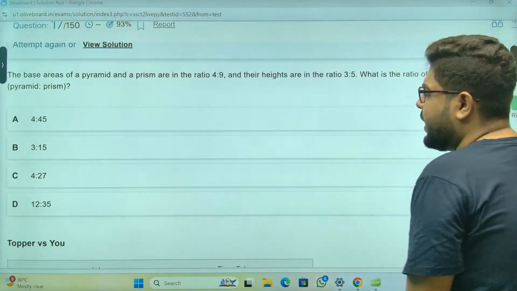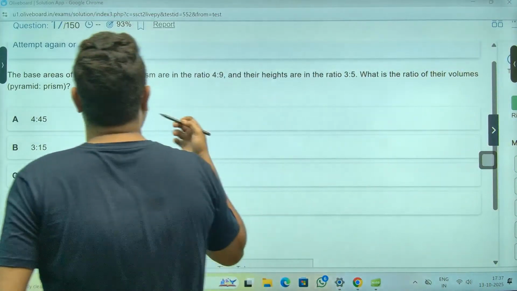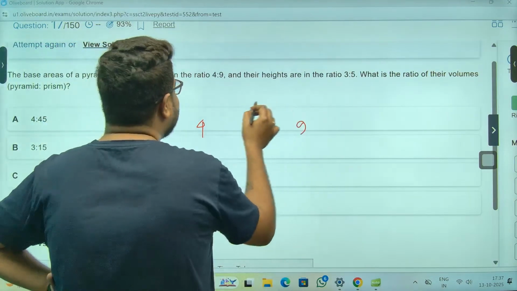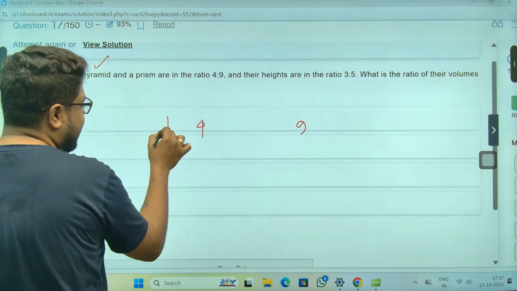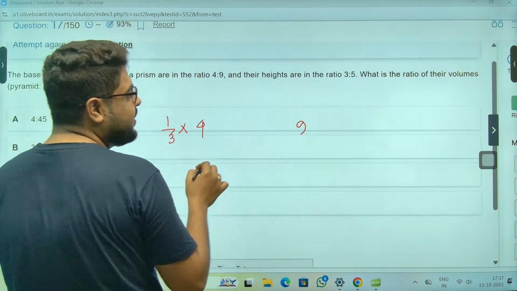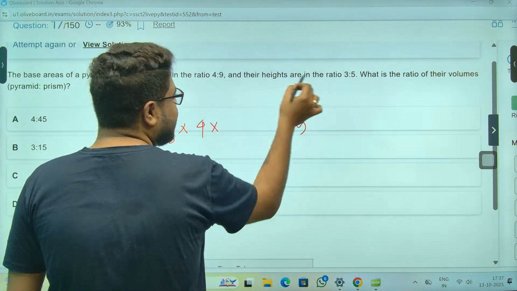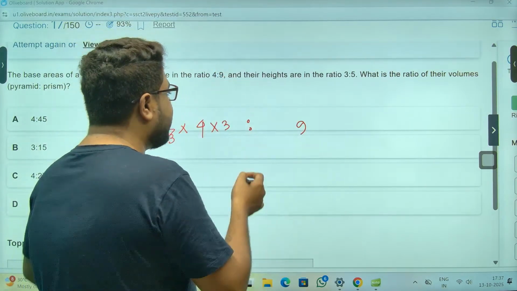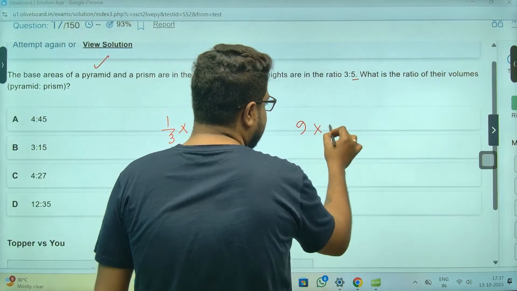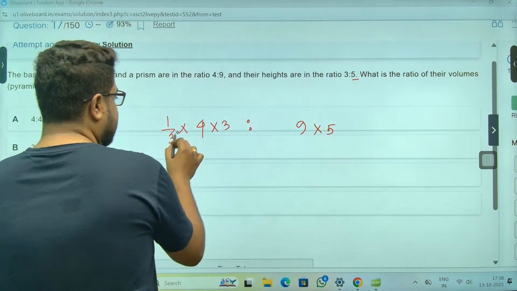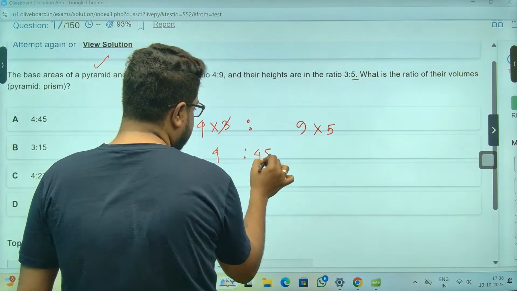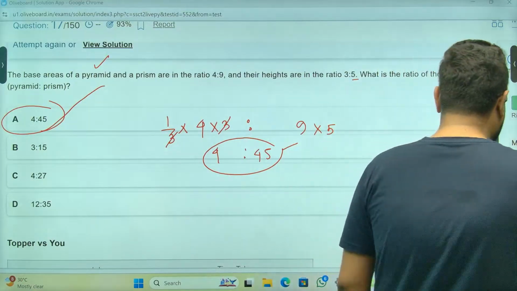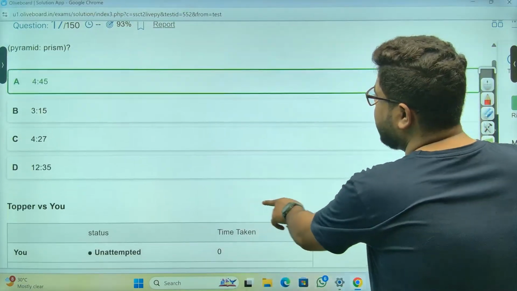Base area of a pyramid and prism. Achha, area is given, good, sir. So base area given, height is also given. Sir, pyramid is not a symmetrical structure, so it will be 1/3 in volume. They're asking volume ratio. So 1/3 into height is 3. And prism is a symmetrical structure, uniform cross section. There will not be any 1/3, so directly I can put 5. So that means the 3 cancels, 4 ratio 45. Option number A, 4 ratio 45 is most definitely your correct answer.